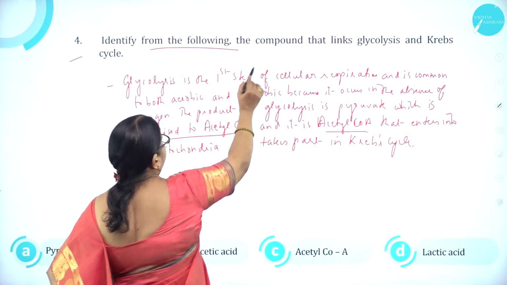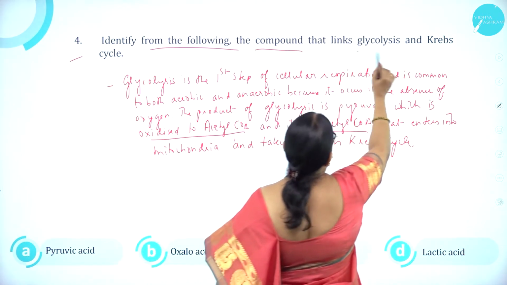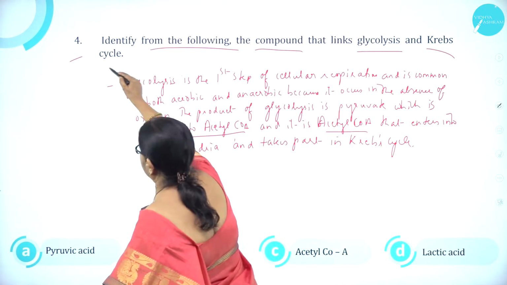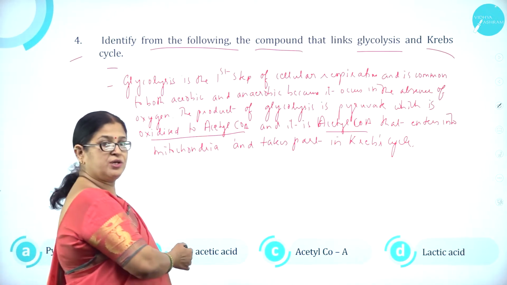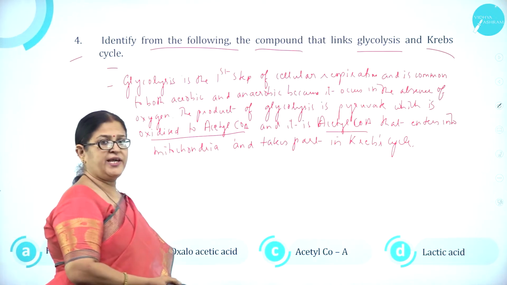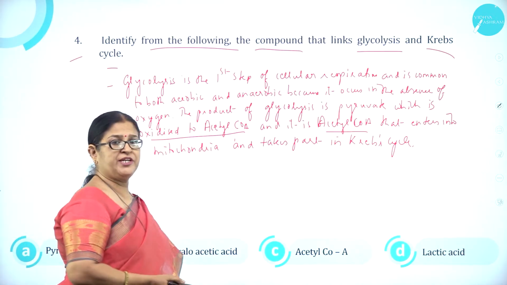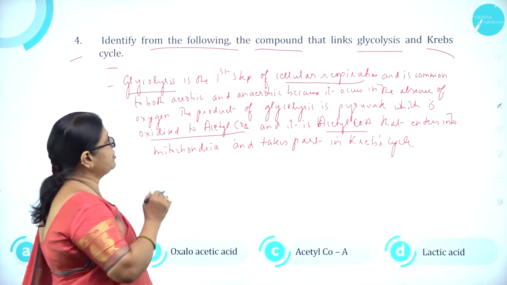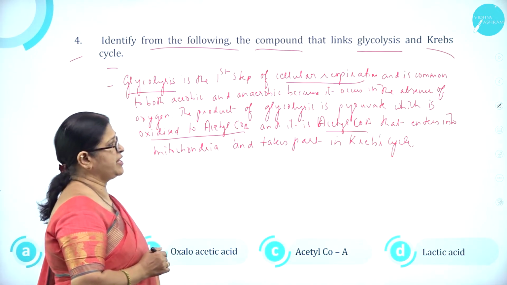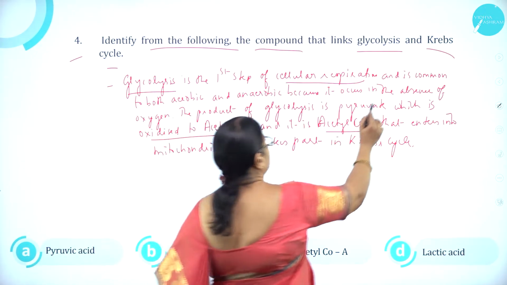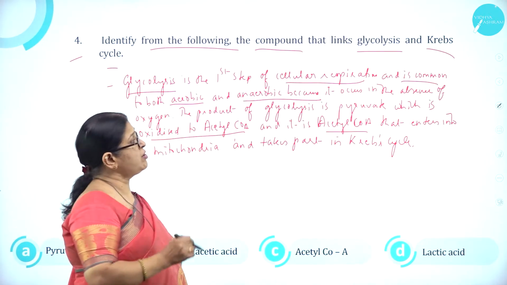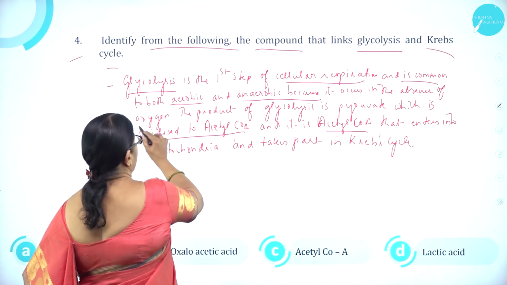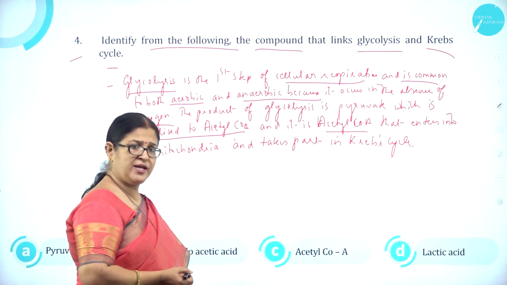Identify from the following the compound that links glycolysis and Krebs cycle. Option A pyruvic acid, option B oxaloacetic acid, option C acetyl-CoA and option D lactic acid. Glycolysis is the first step of cellular respiration and is common to both aerobic and anaerobic because it occurs in the absence of oxygen. So it is common to both aerobes and anaerobes.